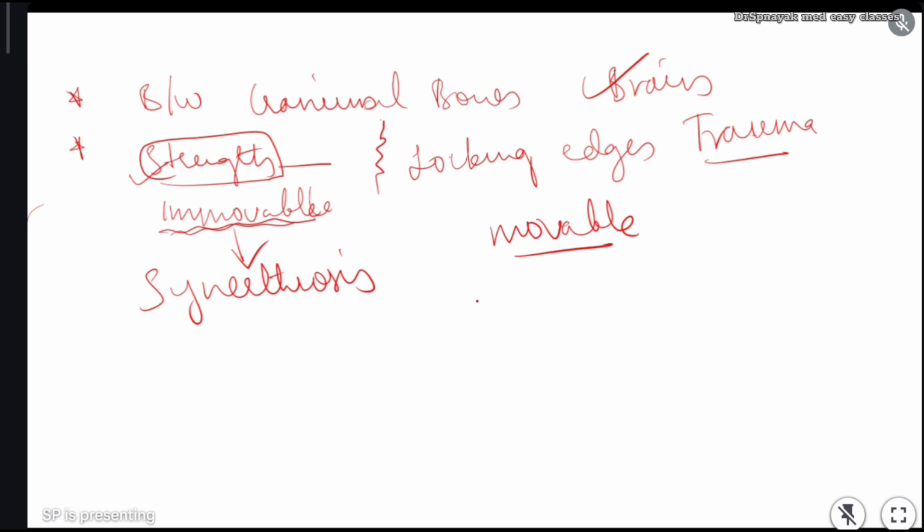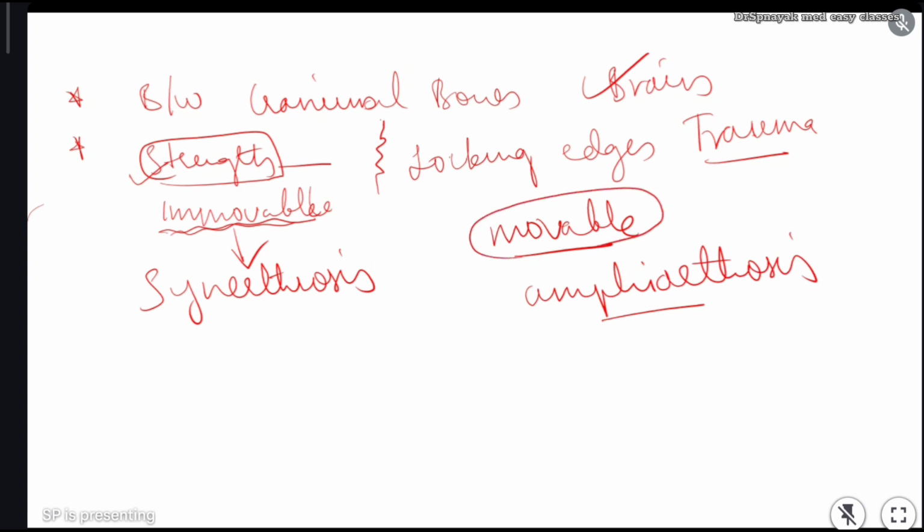They are called amphiarthrosis. Remember, what is amphiarthrosis? Amphiarthrosis is the term which explains the movable joints in the cranium, or movable sutures. Movable sutures are amphiarthrosis. Immovable sutures are synarthrosis.